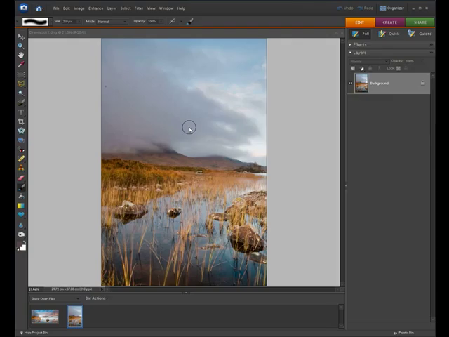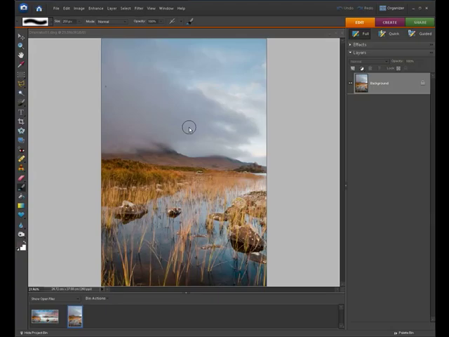To shoot the panoramic, just set your camera on a tripod and make sure that in between each frame you've got about a 20 to 40% overlap. If you're using previous versions of Photo Merge, then make sure you use a tripod. If you're using Elements 6 or CS3, then you can actually get away with just shooting the panoramic freehand.